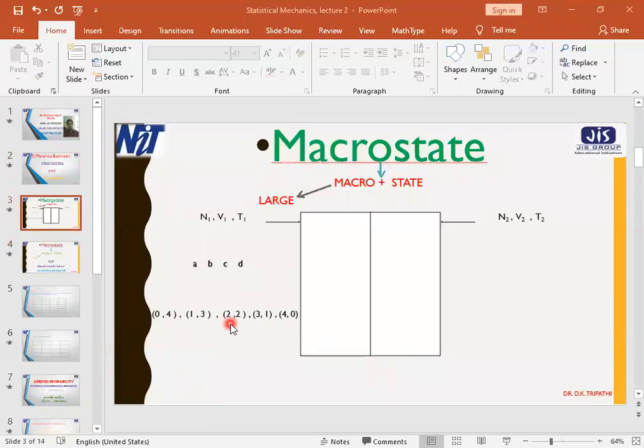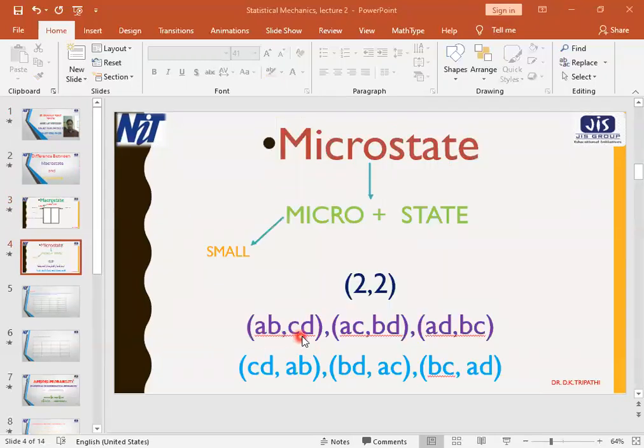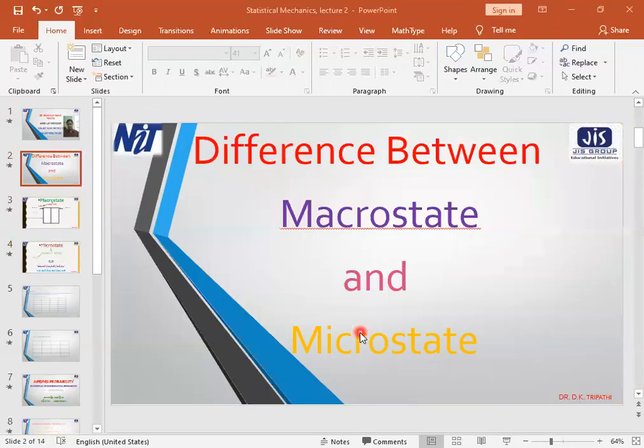So what we conclude is that for a single macrostate, there may be more than one microstate. Whereas for a single microstate, you just recall this: this is a single microstate, A, B, C, D. What can we write? A, B are the two particles, so 2. And C, D are the other two particles, so 2, 2, 2. For this, B, D, 2 and AC, 2, 2, 2. That means for a single microstate, there will be a single macrostate. But for a single macrostate, there may be more than one microstate. So this is a very important point which is to be noted.